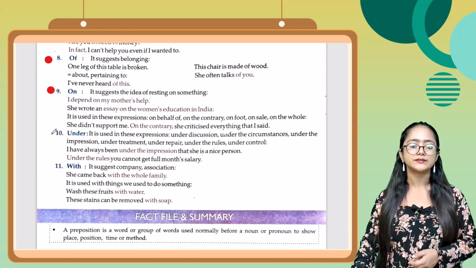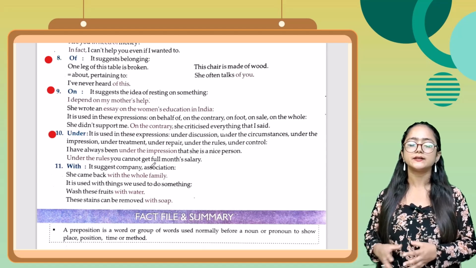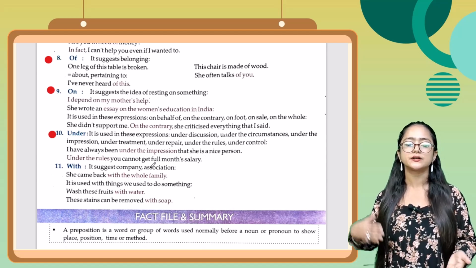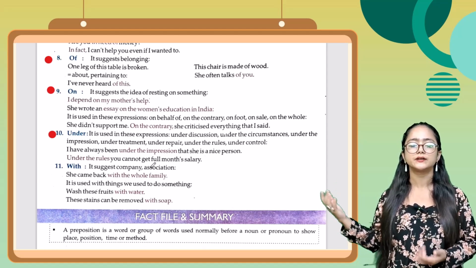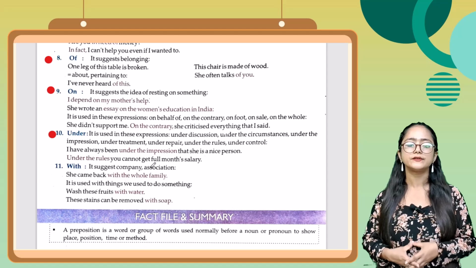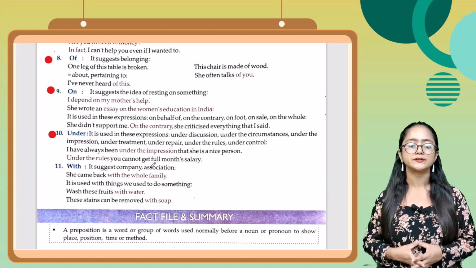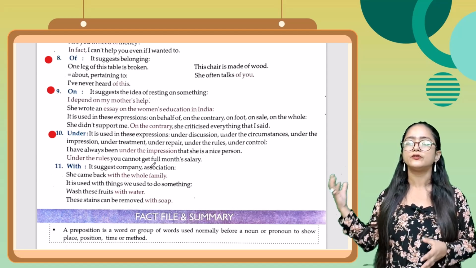Next one is 10th one, under. It is used in these expressions: under discussion, under the circumstances, under the impression, under treatment, under repair, under the rules, under control. For example, I have always been under the impression that she is a nice person. Under the rules, you cannot get full month's salary.